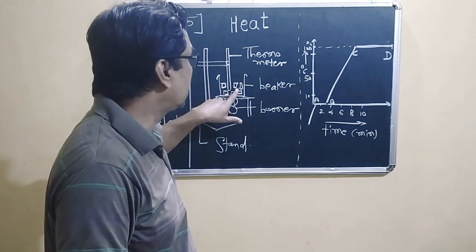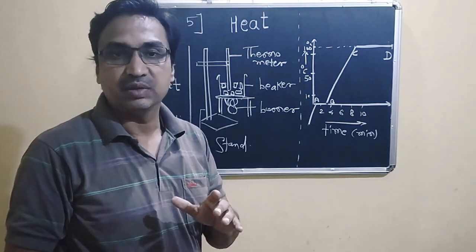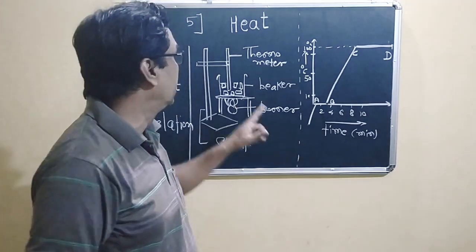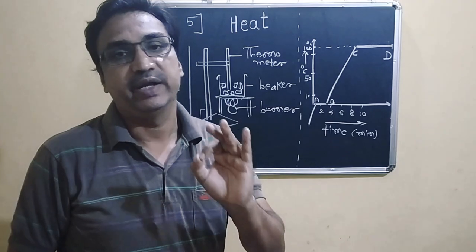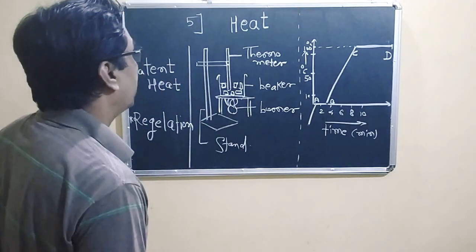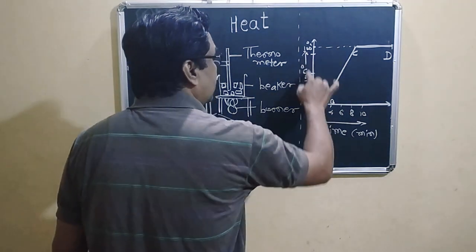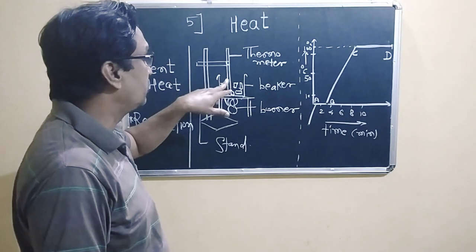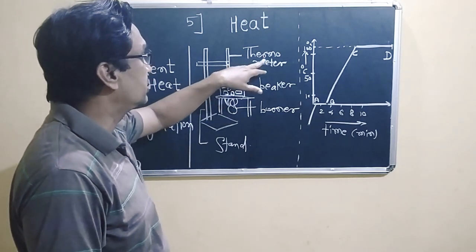Here solid ice transfers to the liquid phase, so it is a mixture of water and solid ice, and we have to measure its temperature.